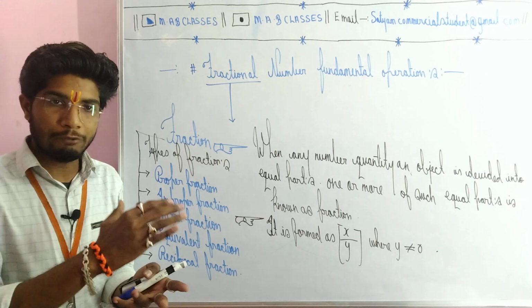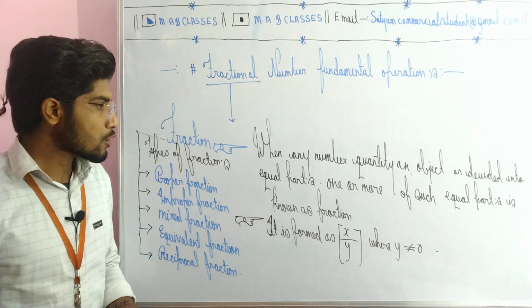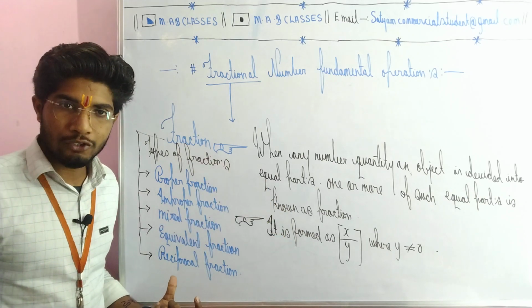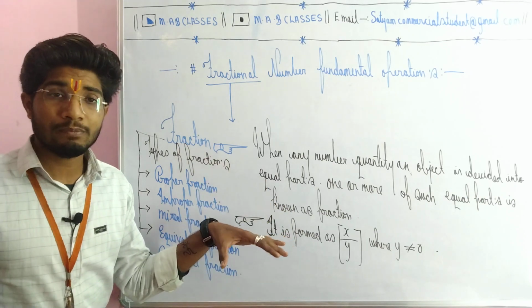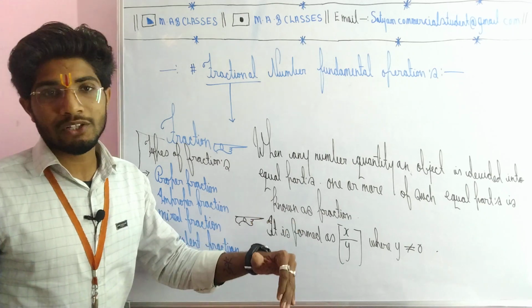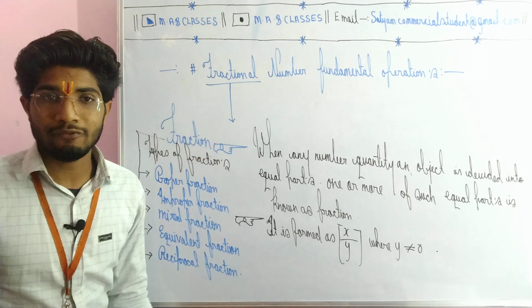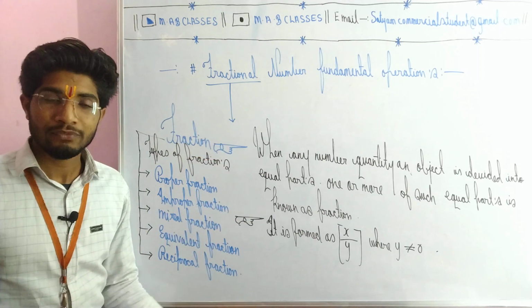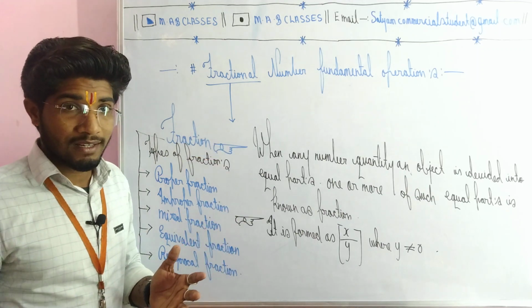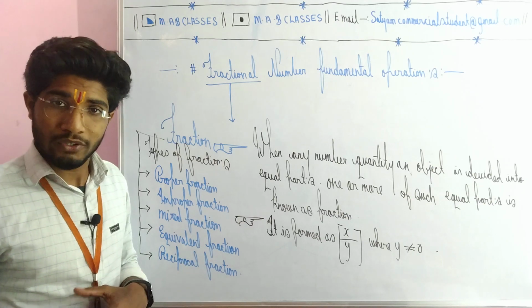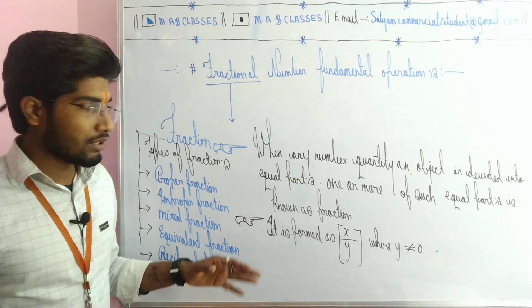This kind of series sequence you can easily tell here. So here we have talked about, firstly, what is a fraction, and secondly, the types of fractions. Now we need to understand what is a proper fraction, what is an improper fraction, what is a reciprocal fraction, what is a mixed fraction, and what is an equivalent fraction. Everything we need to describe and understand. We have to check the right evaluation, right? So here we need to find everything detail-wise.